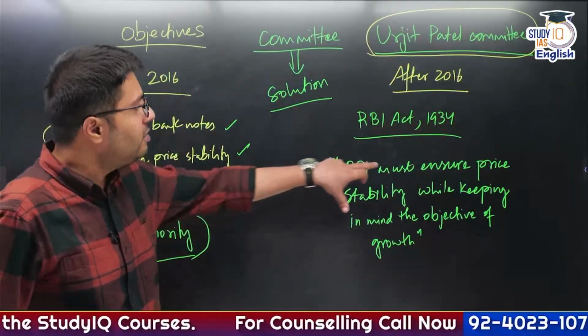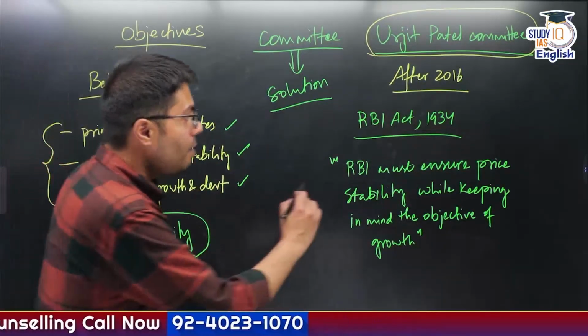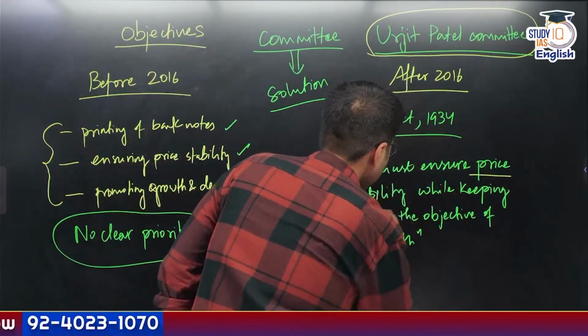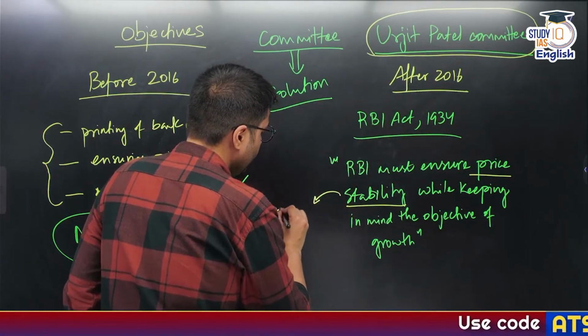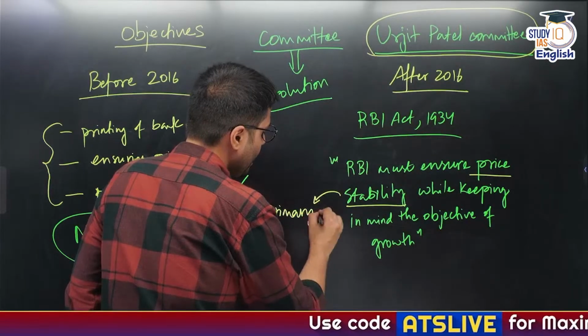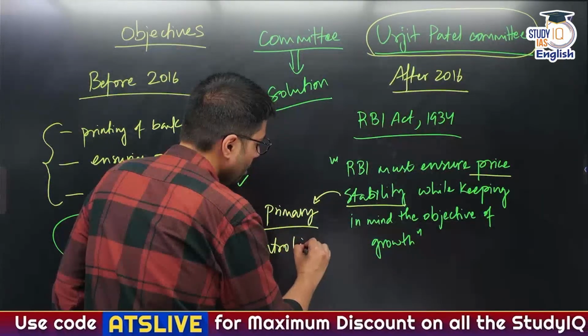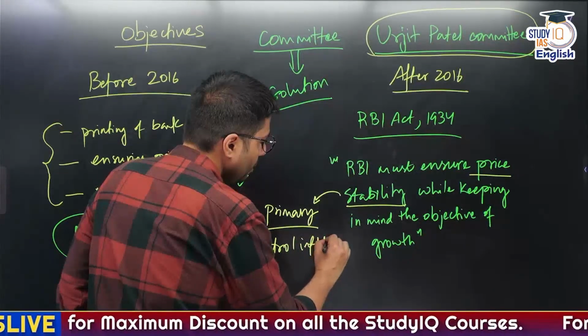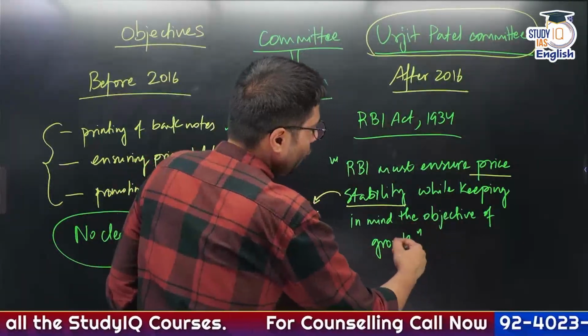So if you read the statement, what do you know is the primary objective of RBI now? RBI must ensure price stability. So the primary objective of RBI is to control inflation, while keeping in mind the objective of growth.